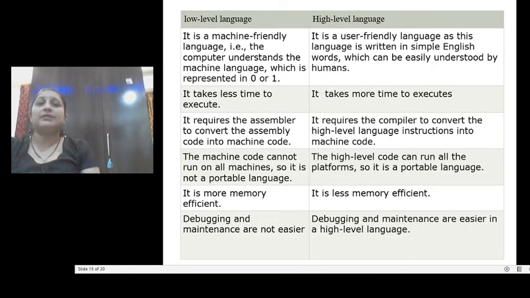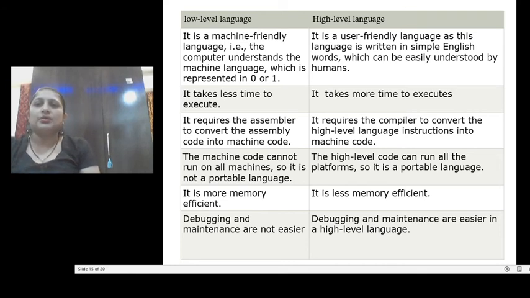When we talk about middle level language, that is assembly language, and the high level language, the assembly language is in the form of mnemonics, and high level language is in the form of statements. So which language is easier to remember from the user point of view? High level language. But it takes more time to execute because it requires a translator. Machine level language doesn't require a translator, but middle level language requires more time as compared to machine level language, but less time as compared to high level language.